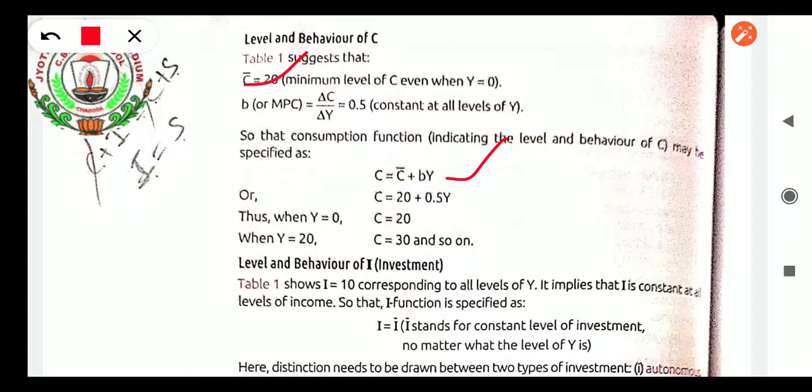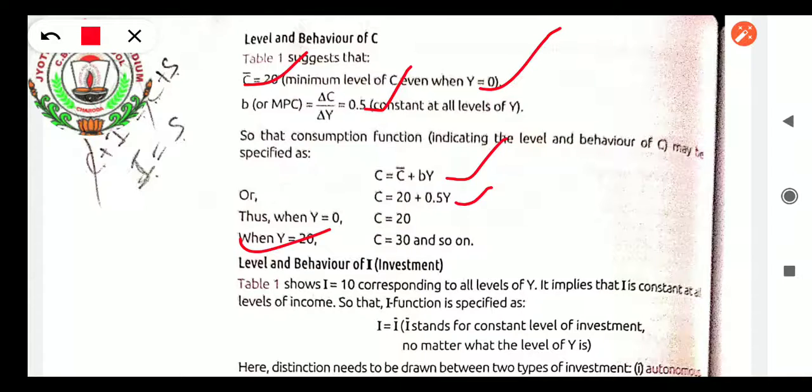Change in C over change in Y is the MPC, 0.5. Y is not given, so 0.5 into Y. When Y equals 0, it is 0.5 into 0, so at that level the total consumption will be 20 only. So it is 20.